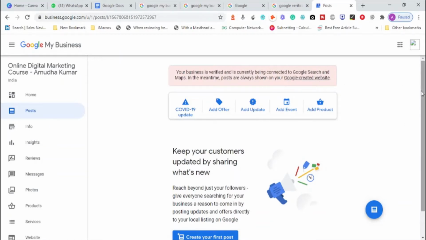Okay, now what does it say? Until your website is published after verification, you can see this content on your business.com site that Google offers you for free.